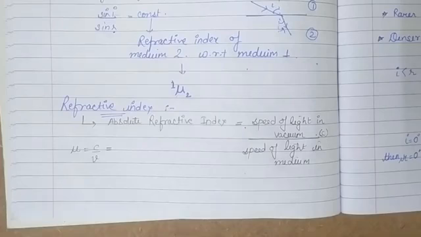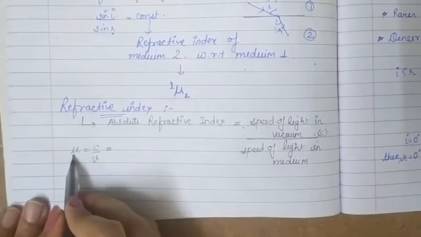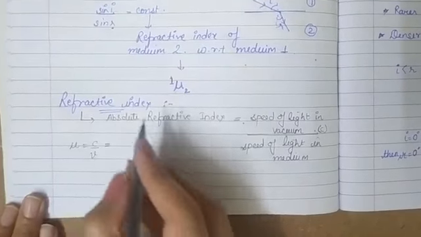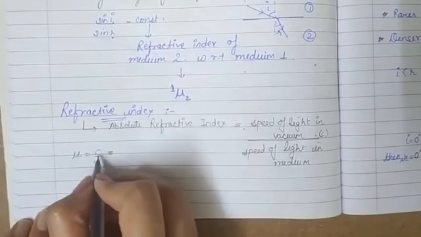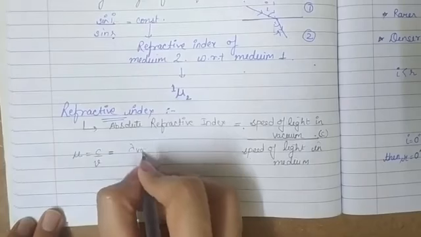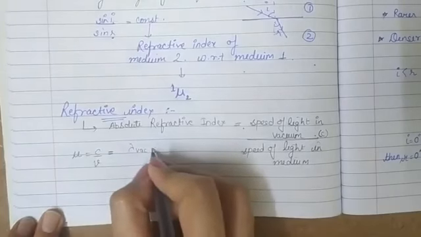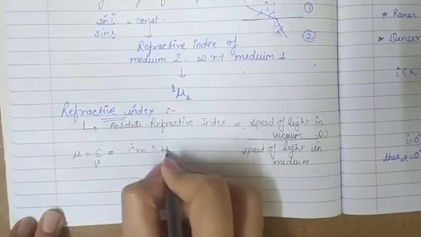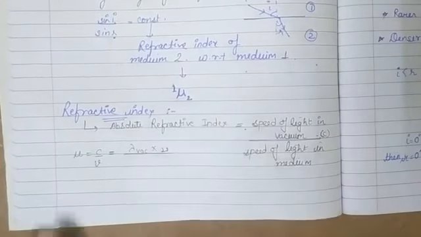So we can also define refractive index in terms of wavelength, as we can write the speed of light in vacuum is equal to the wavelength of light in vacuum into its frequency. Wavelength into frequency is equal to speed. This relation we already know.